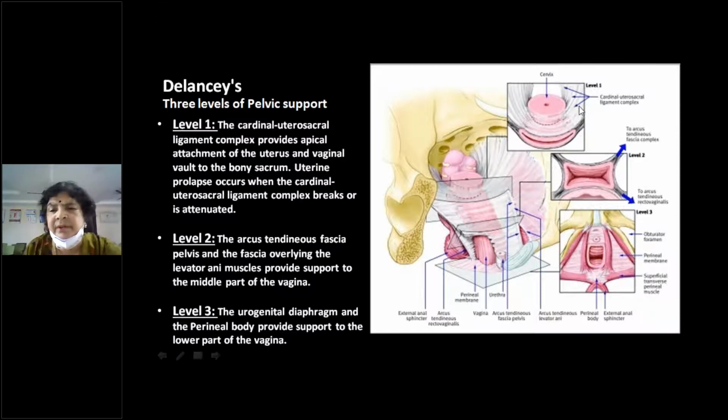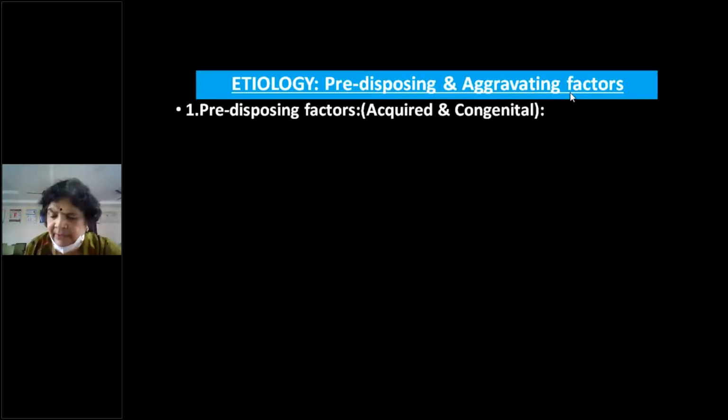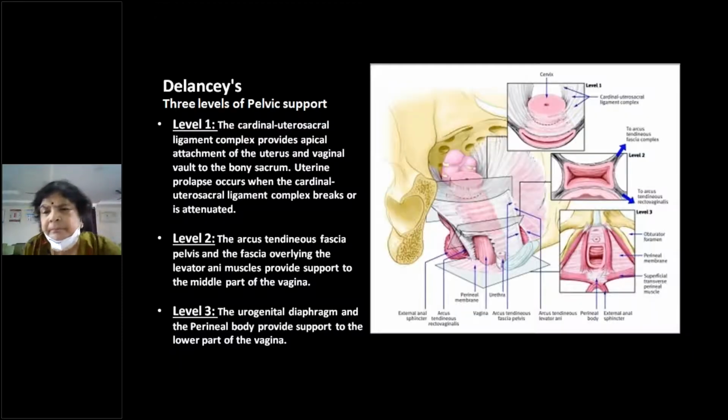Right? So here you can see this is the cervix. You can see the cardinal ligament, the fan-shaped ligament, and that one is the uterosacral ligament posteriorly. This is the middle part, where the fascia covering the arcus tendinous fascia merges with the wall of the vagina. That's how the middle part of the vagina is supported.